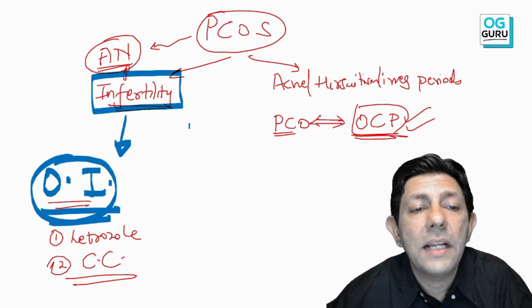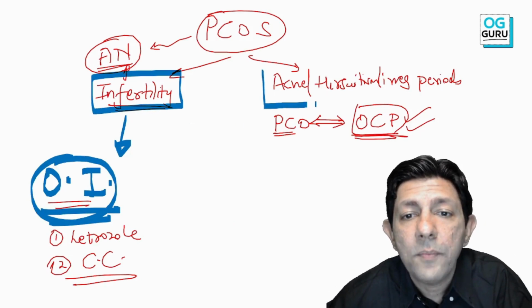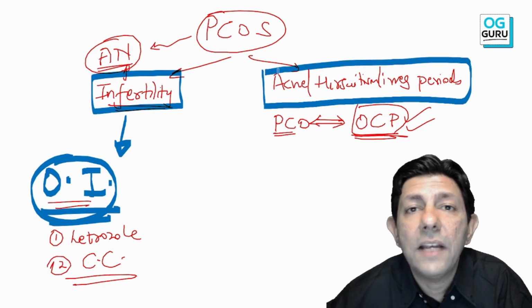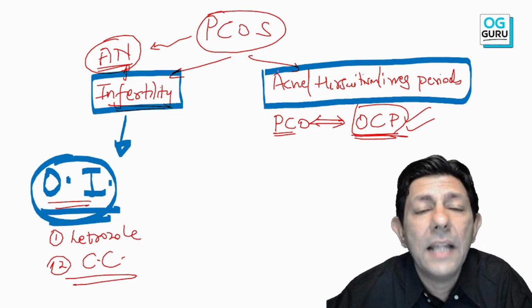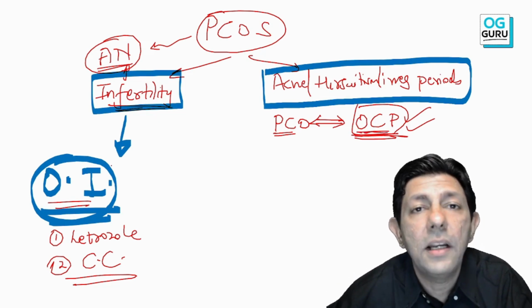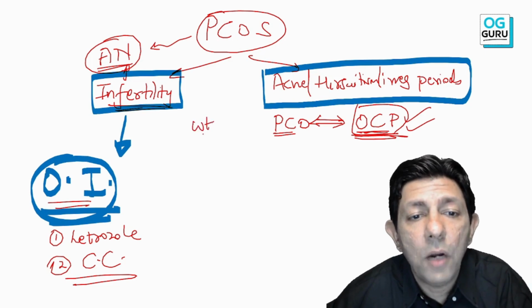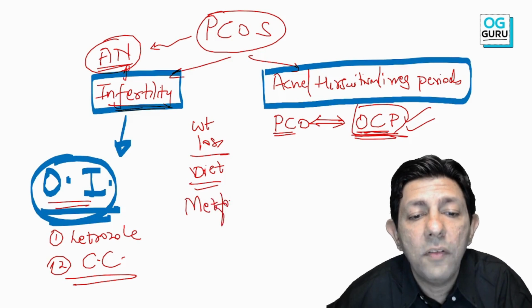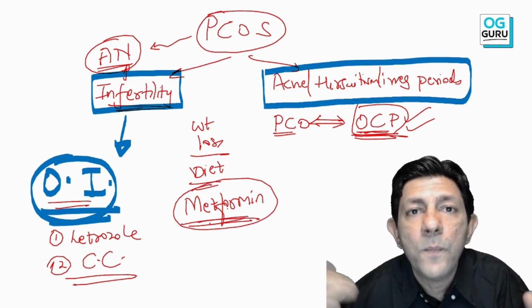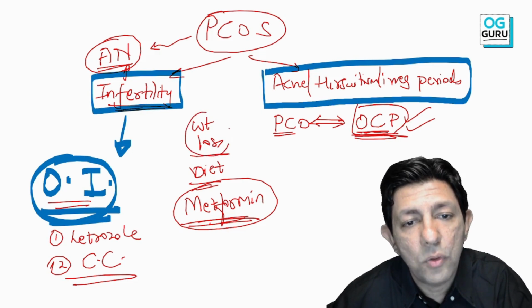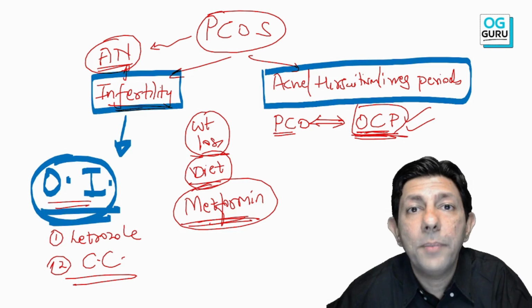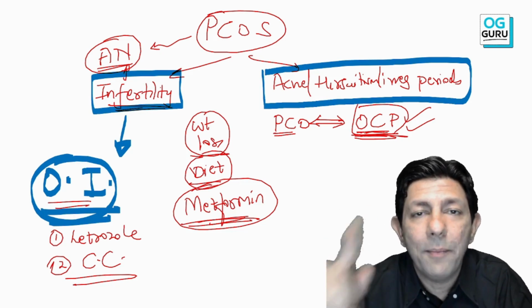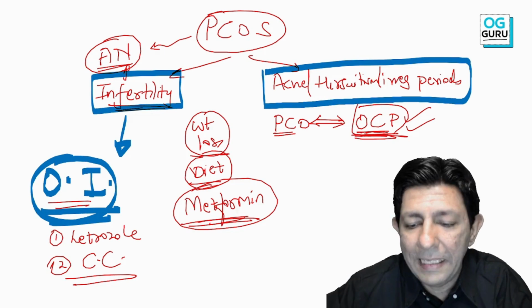And remember this, that sir, the treatment always depends on what the patient wants. If she wants treatment for acne, hirsutism, answer is OC pills. If she wants infertility, ovulation induction, yes, of course, without fail, weight loss, diet, exercise, lifestyle modification, very important. And even don't forget metformin. Metformin is an insulin sensitizer, very important in PCOS patients. So weight loss, diet, exercise, and OC pills, but OC pills with cyproterone. Okay, clap, PCO, OCP. Lifelong you will not forget, my guarantee.